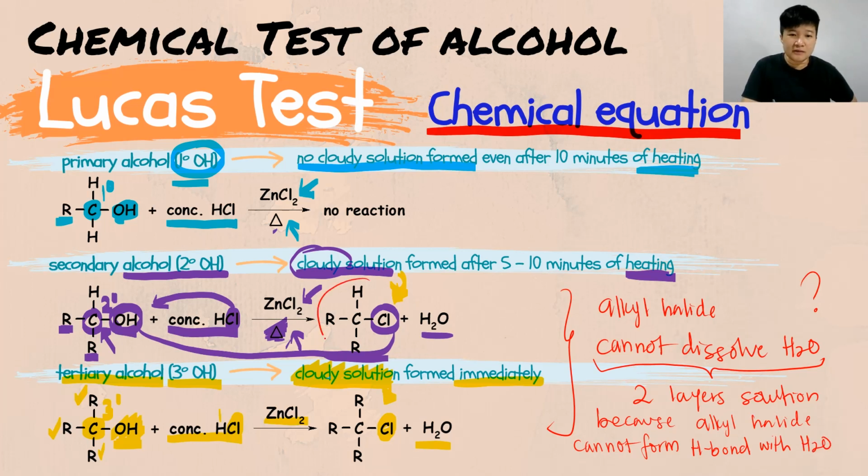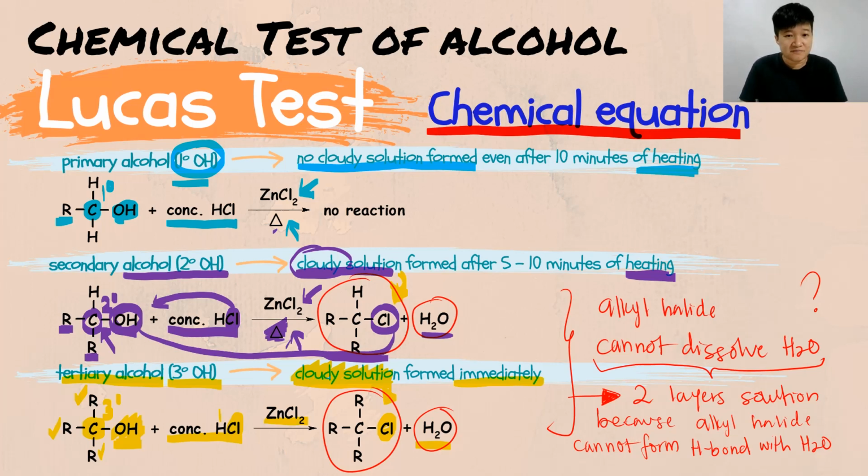So bear that in mind, this alkyl halide is insoluble in water. Therefore, you will have another observation, which is a 2 layer solution, but this is not the main observation. But the question can ask, and therefore I give you some extra knowledge here. They cannot dissolve into each other because alkyl halide cannot form hydrogen bonds with the water molecule.